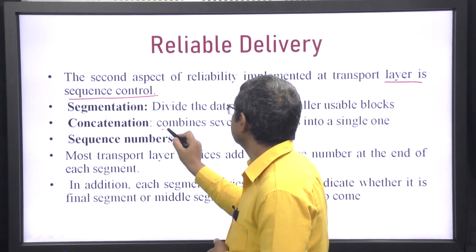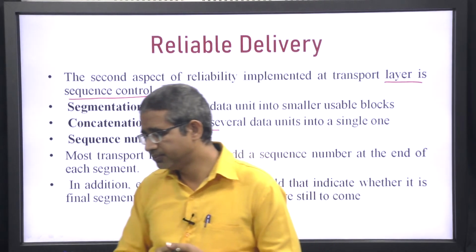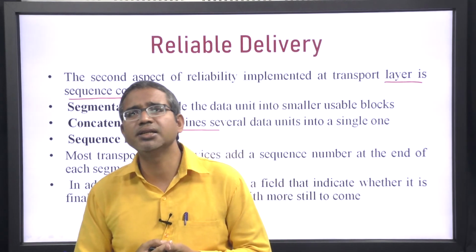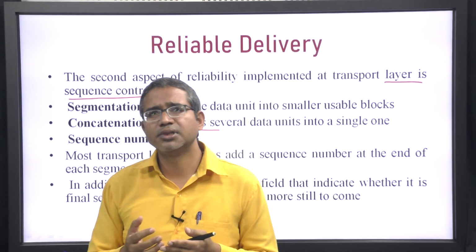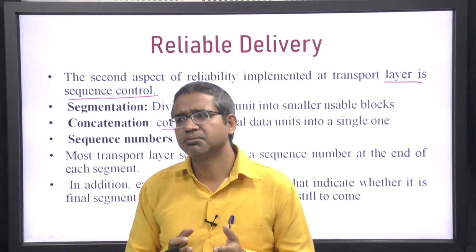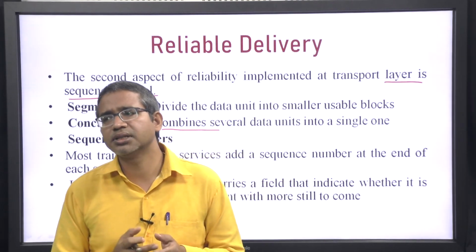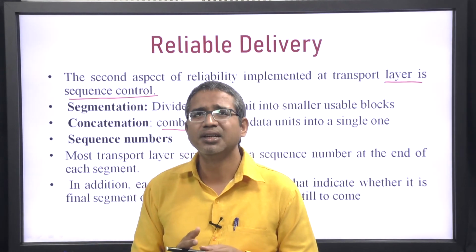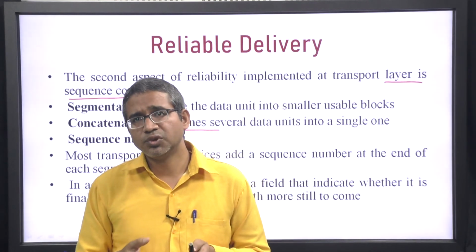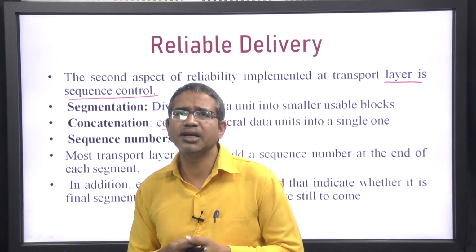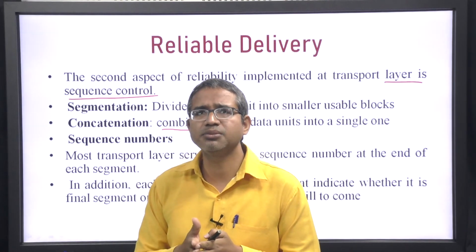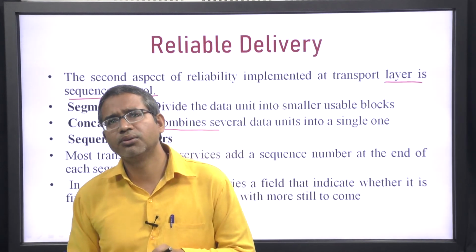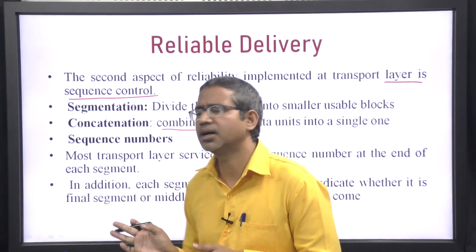Another aspect is combining. Sometimes it is possible that the bandwidth of the network is in Gbps, and the user is generating data in Mbps. Then, for utilizing the network bandwidth, we can concatenate several such messages, merge them into a single frame, and send it over the network layer. That process is called concatenation.